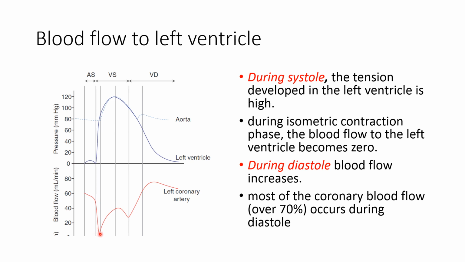Because during the isovolumetric contraction phase, pressure inside the ventricle increases, which produces compression over the coronary vessel, so blood flow in the coronary vessel decreases. During the ventricular diastole, pressure inside the ventricular musculature decreases, and along with that, coronary blood flow increases. Now, the majority of the coronary blood flow, more than 70%, occurs during the ventricular diastole.